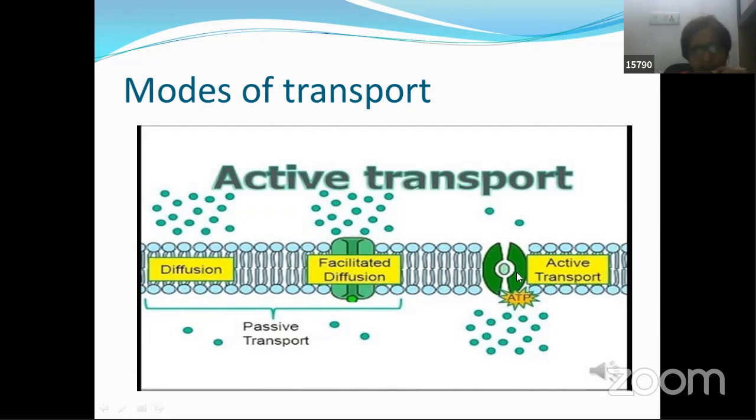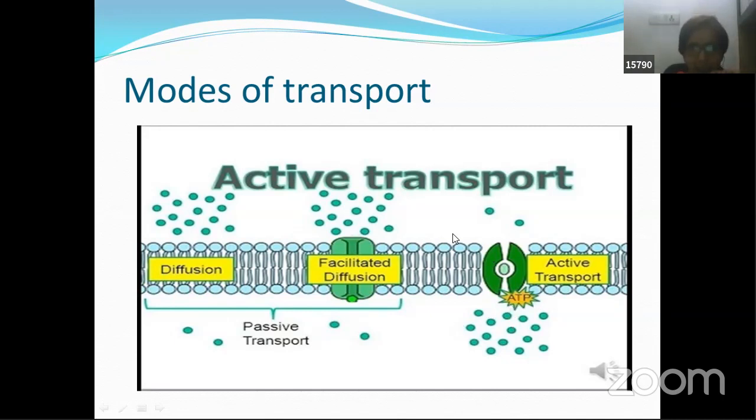In the third type of transport, we find these molecules are taken inside by spending energy. ATP, the energy currency, is used over here. So wherever energy is used, we call that particular mode of transport active transport. What do we mean by active transport? Active transport means it is the movement of particles or solute particles or ions across a membrane, but with the expenditure of energy. Usually, when does this take place?